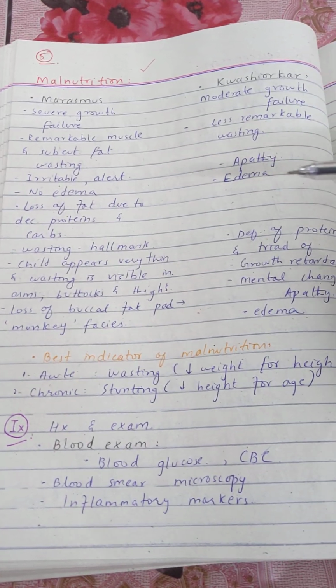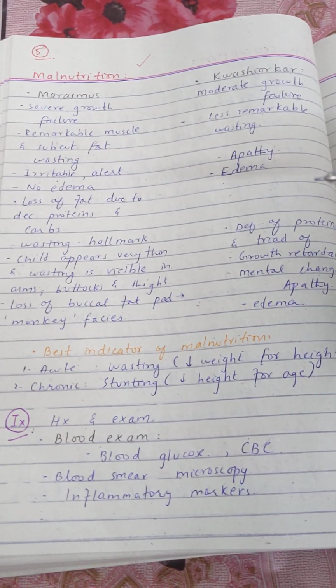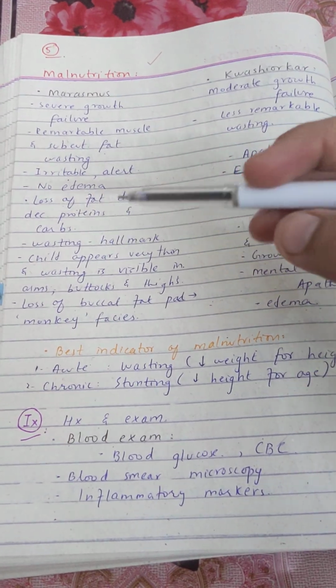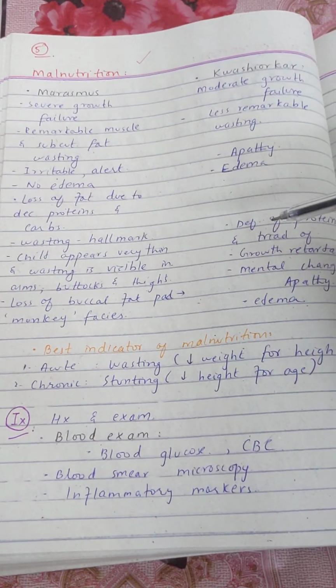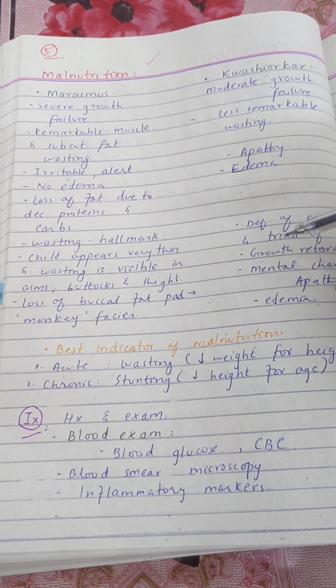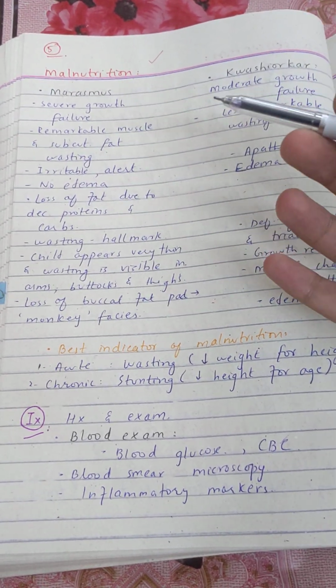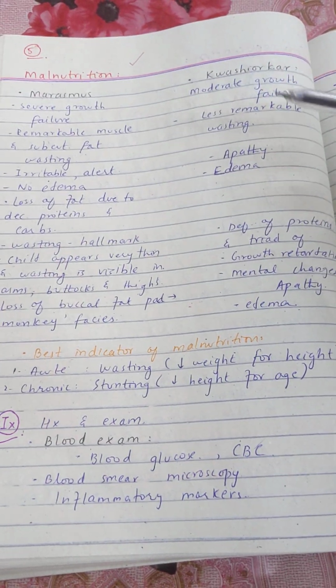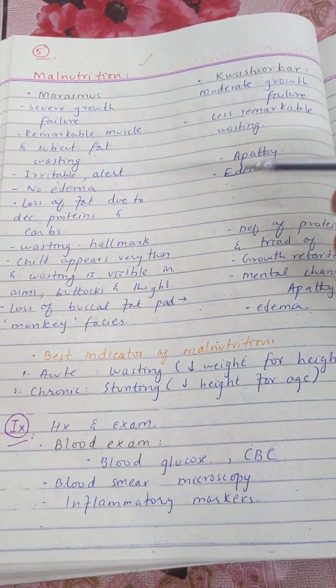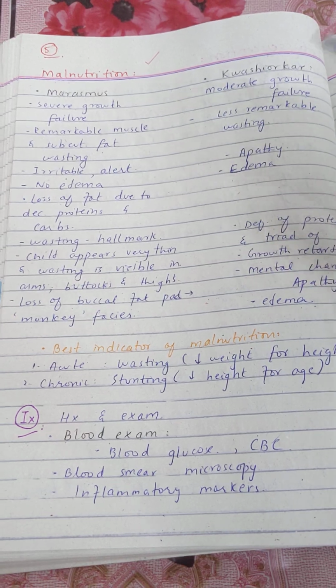In marasmus there is loss of fat due to decreased proteins and carbohydrates, while in kwashiorkor there is mostly the deficiency of proteins. In marasmus the hallmark is wasting, while in kwashiorkor the hallmark is edema. Marasmus is due to the loss of overall calories or overall caloric intake of the child, while in kwashiorkor the major feature is the loss of protein intake, which leads to edema.